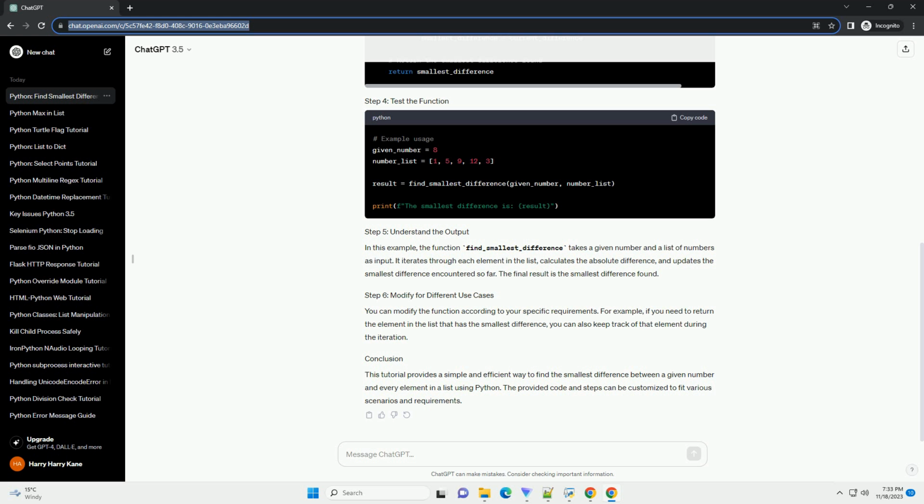For example, if you need to return the element in the list that has the smallest difference, you can also keep track of that element during the iteration. This tutorial provides a simple and efficient way to find the smallest difference between a given number and every element in a list using Python. The provided code and steps can be customized to fit various scenarios and requirements. ChatGPT.